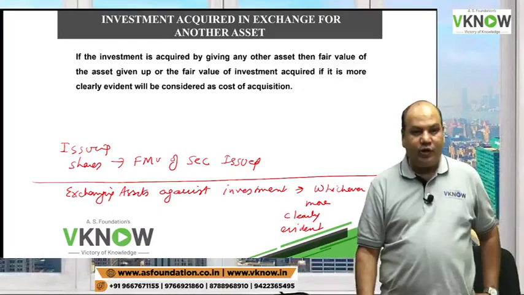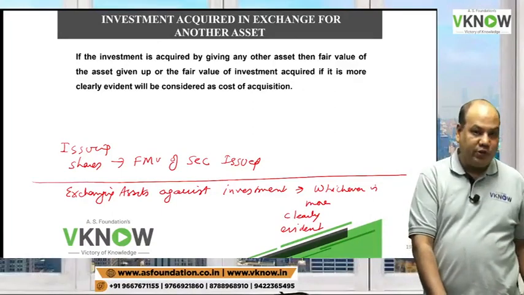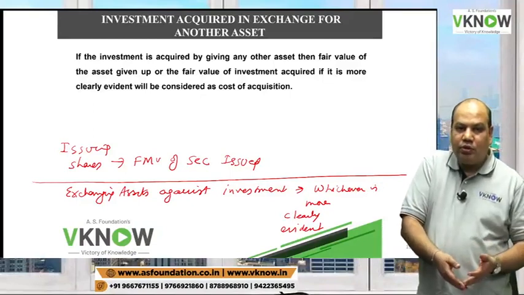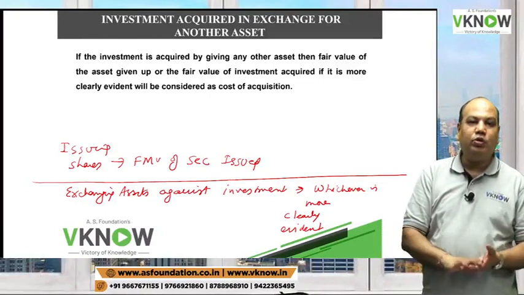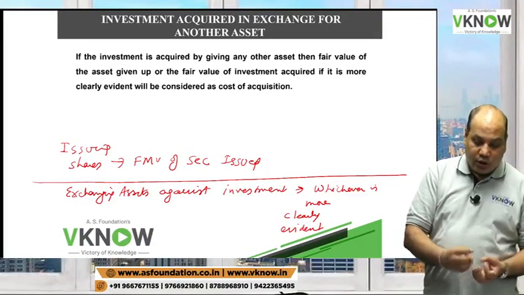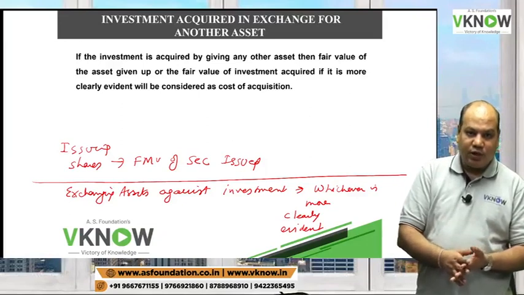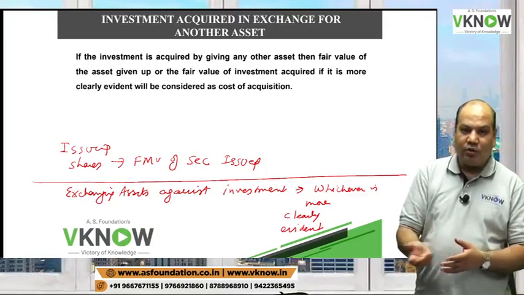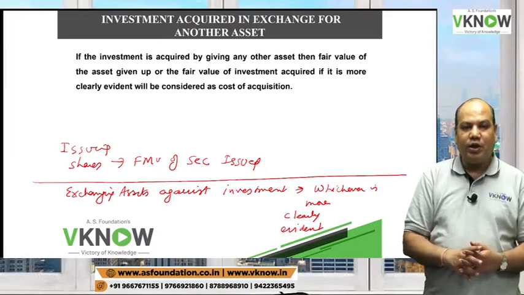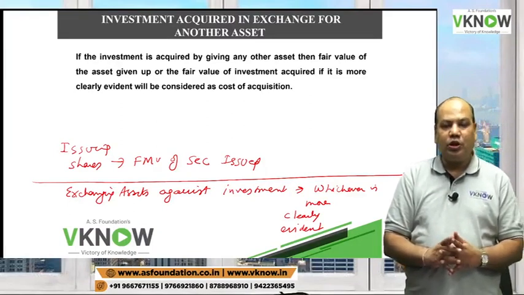There is a difference in the treatment depending on what you are exchanging. If you are issuing your own share or security, then take the fair value of the security issued. But if you are issuing any asset, car, computer, building, and acquiring the investment, then you take the fair market value, whichever is more clearly evident.